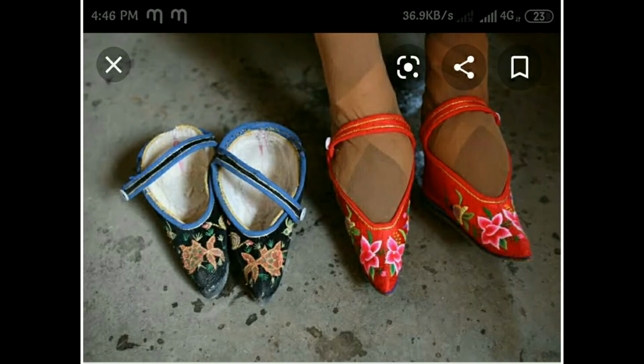These are the shoes they used for the foot binding practice. You can see they are very small shoes and they make the foot enter into the shoes. From childhood onwards, the shoes are worn like that. Because of that, there won't be any growth in the foot of the woman.